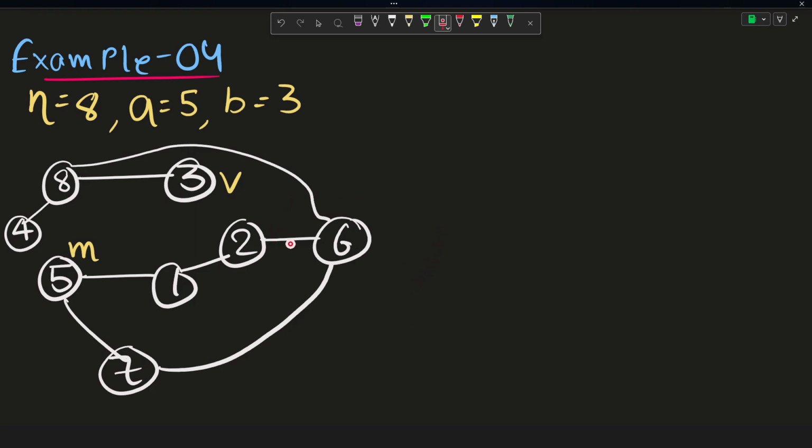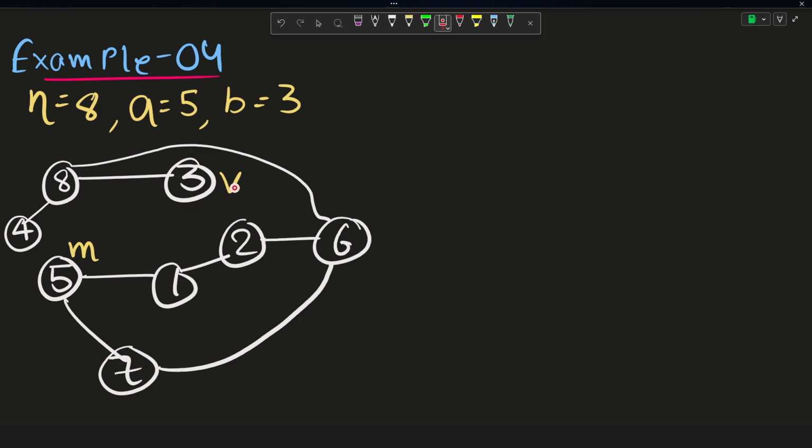Now let us consider this example. In this example, n is equal to 8, that is a total of 8 cities are present from 1 to 8, and also n roads, that is 8 roads, and initially Marcel is present on the 5th city while Valerio is present on the 3rd city, right?